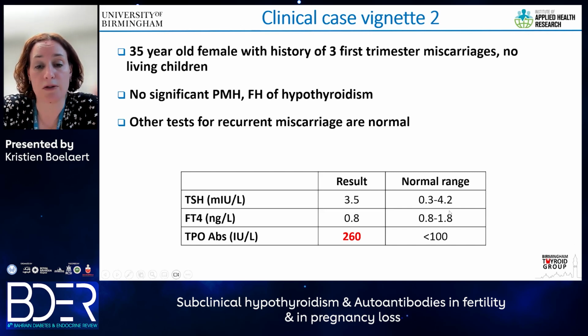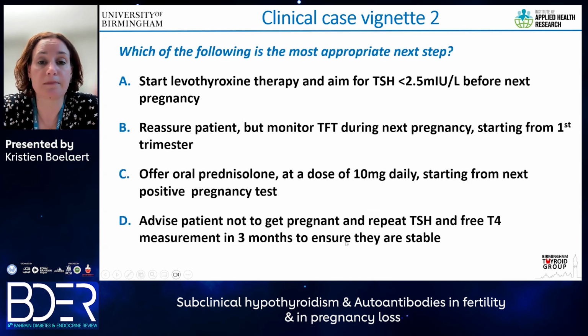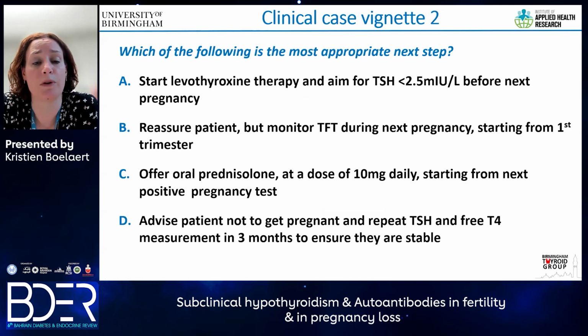Again, here she has a normal serum TSH at 3.5, a serum free T4, this is given in nanograms per liter, but again, this is within the normal range. And then she has TPO antibodies that are raised at 260. So what we have here is someone with normal thyroid function and raised TPO antibodies. And again, the question here is, which is the most appropriate next step?